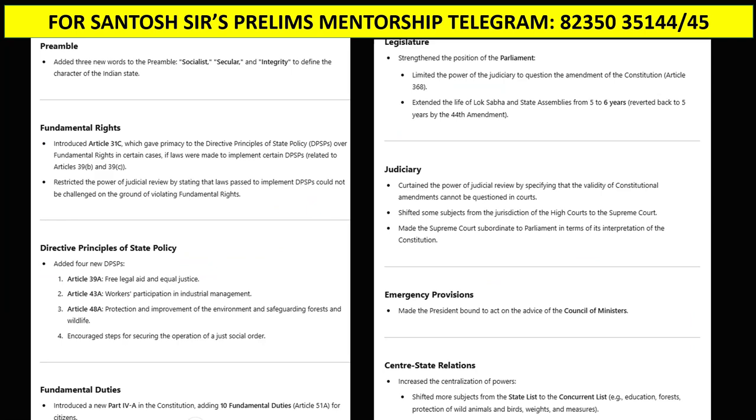So guys, they may also ask you a question on the 42nd Amendment to the Constitution, 1976, what all additions it has made to the Constitution. So guys, they have added the words socialist, secular and integrity to the preamble. So these three words were added to the preamble. Next, they amended Article 31C, which gave primacy to the DPSP over the fundamental rights. This is very, very important.